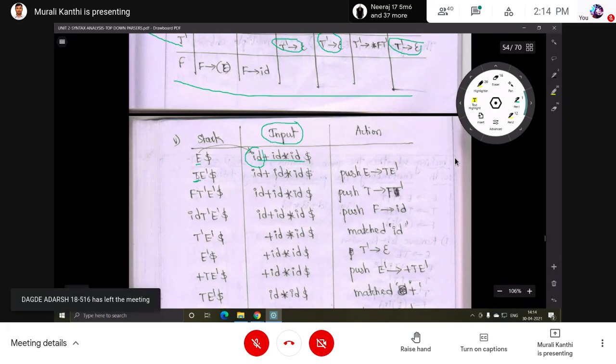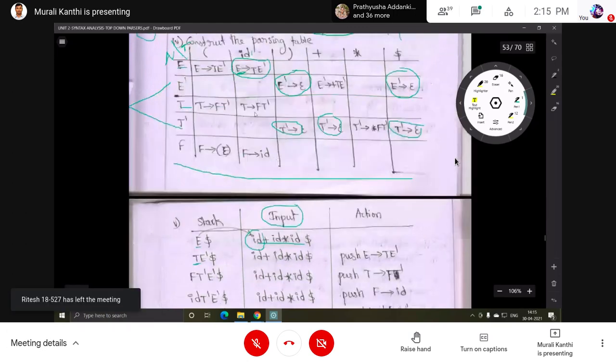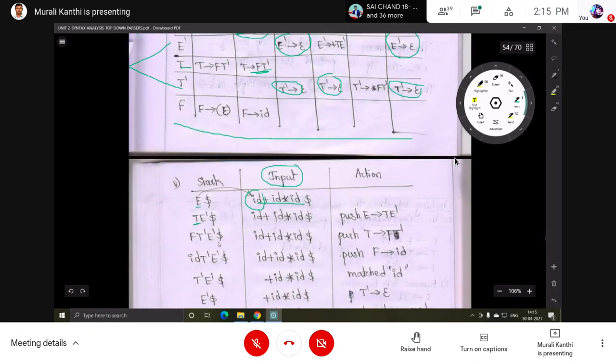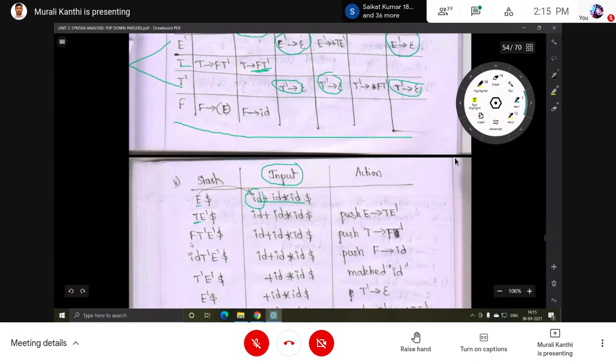Now the top of the stack is T, with input ID. What is the entry, FT dash? That means push this onto the stack in place of T. Leftmost derivation. So in the case of T, what is to be placed onto the stack? FT dash. Already T dash is there.